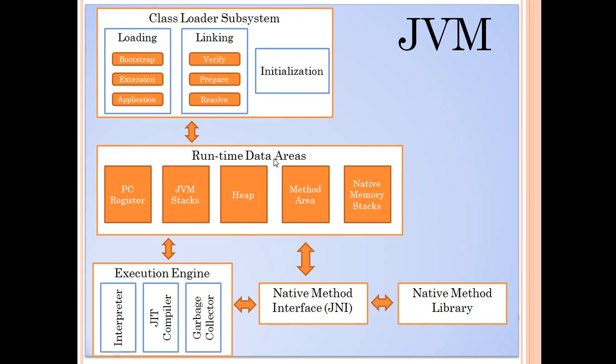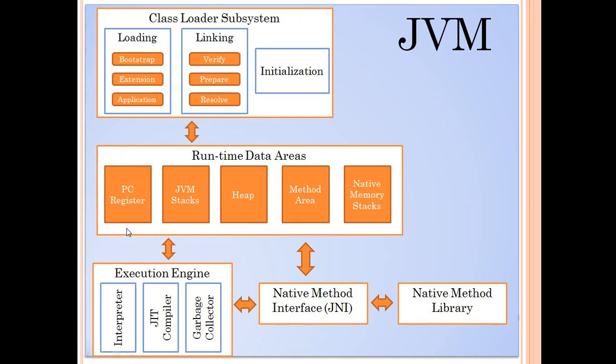Let's see the runtime data areas. As we discussed, the runtime data areas can be segregated into two parts. One is created as soon as the JVM starts, and when the JVM is destroyed, that particular area is destroyed. And there is another set of data areas that is generated per thread. So let's discuss all the data areas. At a high level, these are the five data areas that come under the runtime data areas of the JVM.